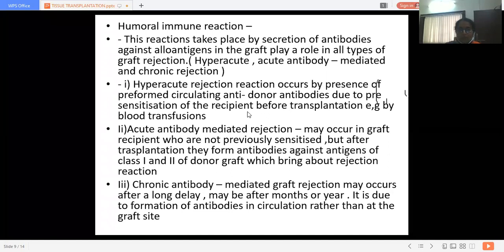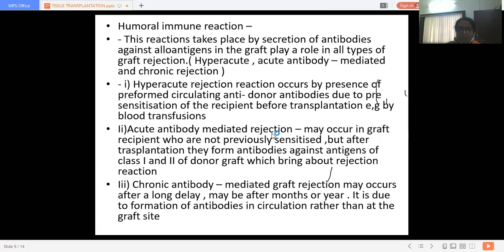So in this case, these antibodies act against that particular antigen and cause destruction of the cells. That is hyperacute rejection: preformed circulating anti-donor antibodies due to pre-sensitization of the recipient before transplantation, as in blood transfusions. Secondly, acute antibody-mediated rejection. It may occur in graft recipients who are not previously sensitized.